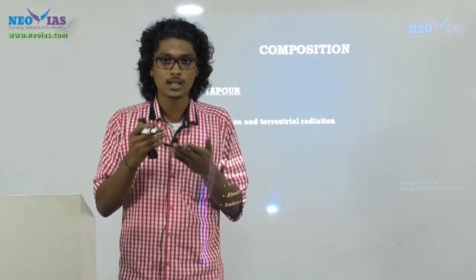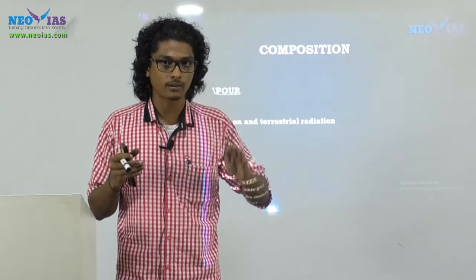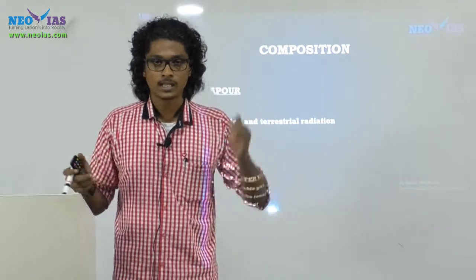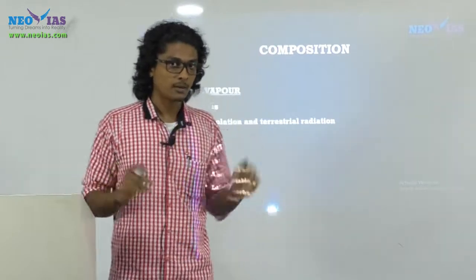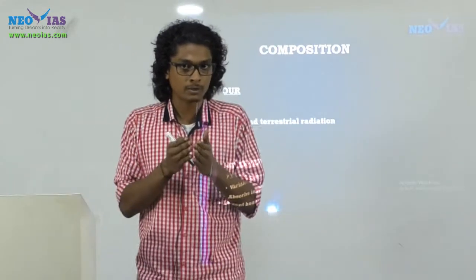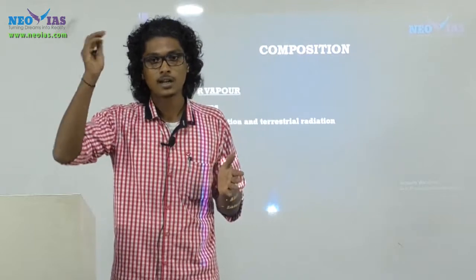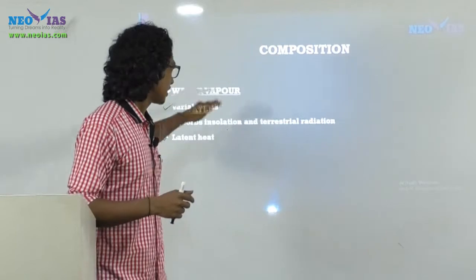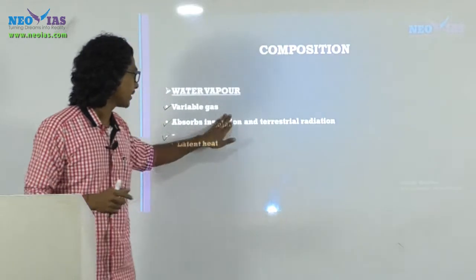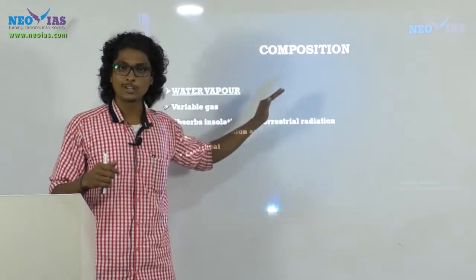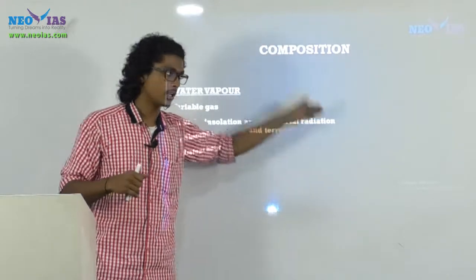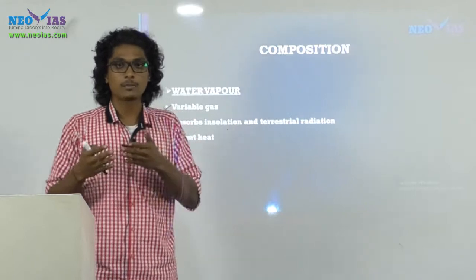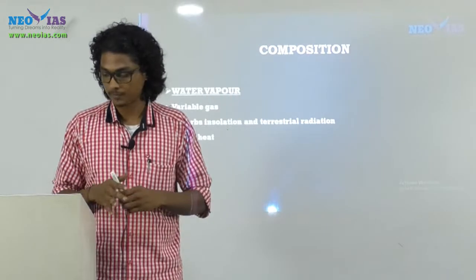The latent heat given off by the water vapor is again necessary for the formation of thunderstorms. So from the perspective of climatology, the water vapor distribution affects the climatic type of a region. So these are the important things regarding water vapor. One, it is a variable gas. Then it can absorb both insolation as well as terrestrial radiation. And third, the latent heat, which affects the climate as well as certain weather events.